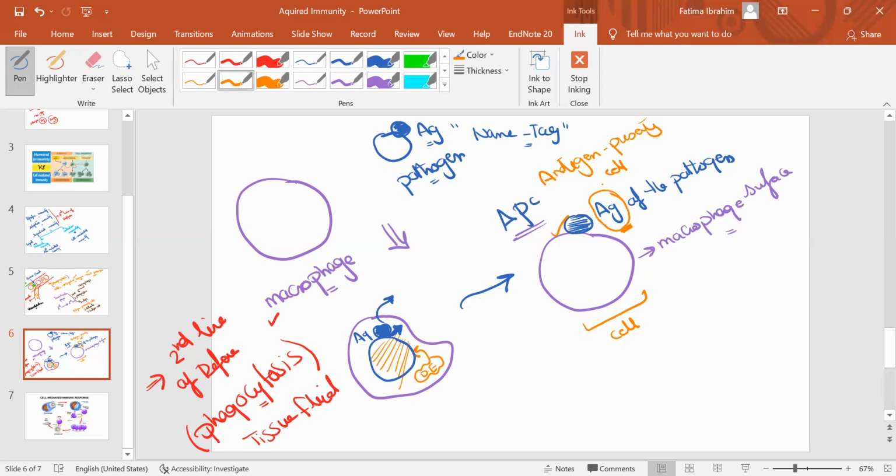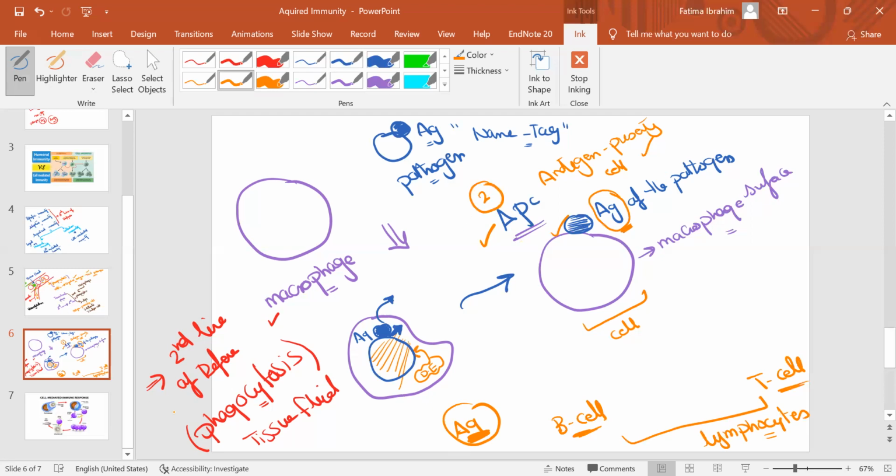So the macrophage presents the antigen for both B cell and T cell. And we know that B cell and T cell, both of them are called lymphocytes. Those lymphocytes, in order to work, must know what antigen they'll be fighting. That's why the macrophage will act like an APC. And this is the second function of macrophage. So the first function was phagocytosis. The second function was APC.